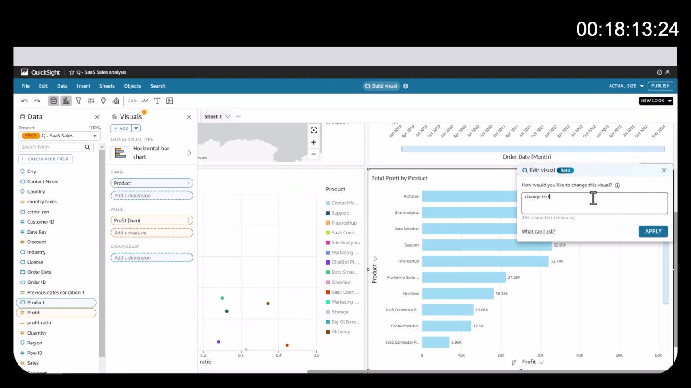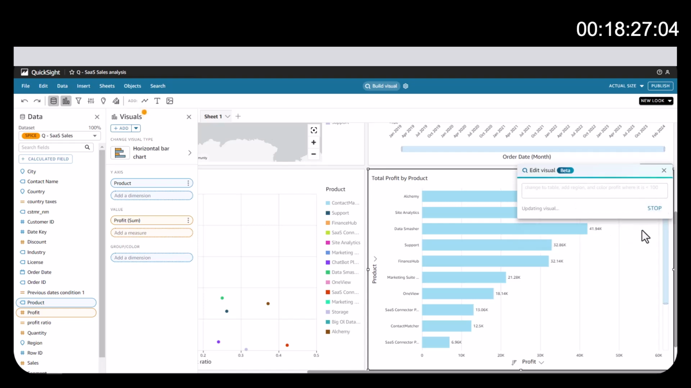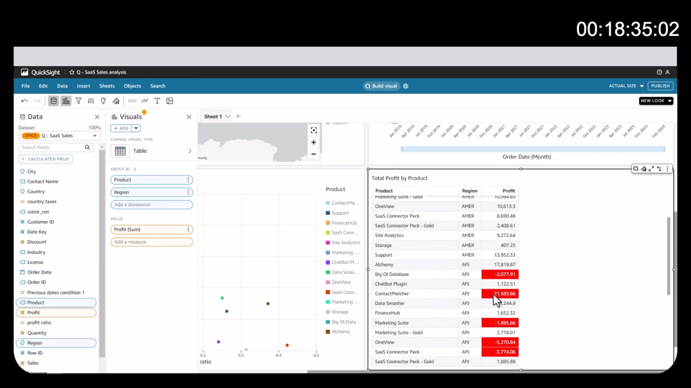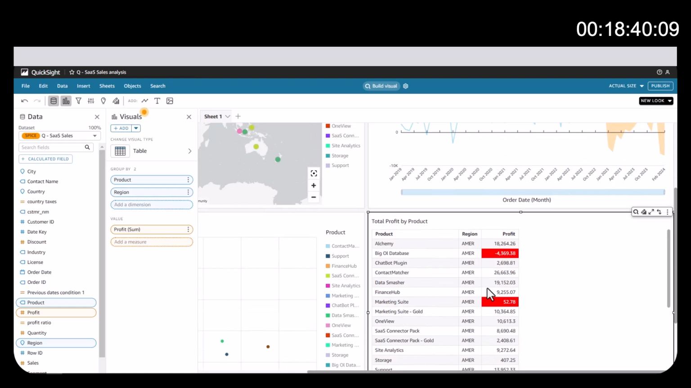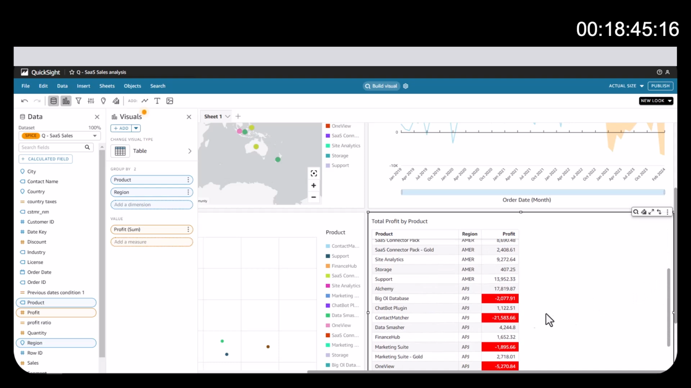And to do that, I'm going to come in here and just type in change to table, add region, and color profit where it is less than 100, and then click apply. Once I click apply, you'll see that these changes are applied to the visualization that we're working with, so we can see here easily that Contact Matcher, like we've shown before, is colored red because it's very low in profit. There are other products here that have less than 100 profit, and in this case, the profit number is negative, indicating that maybe there's a large amount of returns or something else that I might want to look into.